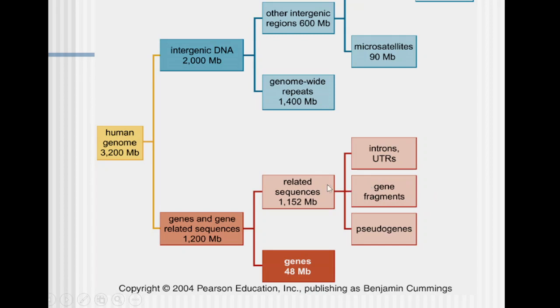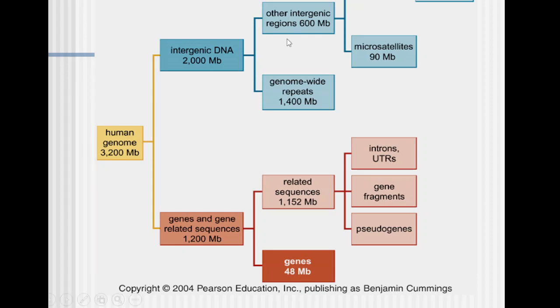Then gene fragments, and pseudogenes. Pseudogenes were present earlier as functional genes, but because of some mutations or some random act of transposition, they have lost their function. The next part of this genome, which is 2/3 of the genome, is occupied by intergenic DNA, which can further be divided into two halves. Most of that, 2/3 of it, is occupied by genome-wide repeats. These repeats are sequences of nucleotides which are repeated over there.